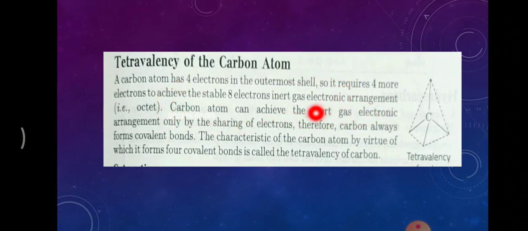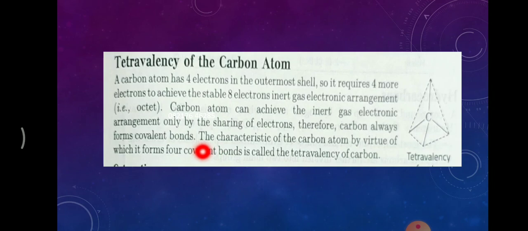All elements usually try to attain the octet configuration, that is, that of their nearest noble gas. Similarly, carbon also wants 4 more electrons, to become 8, as it has 4 electrons right now in the outermost shell. So it will combine with other elements to attain tetravalency.